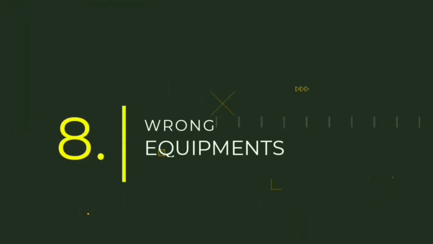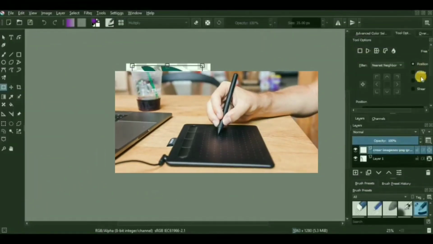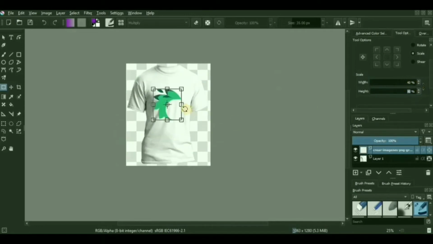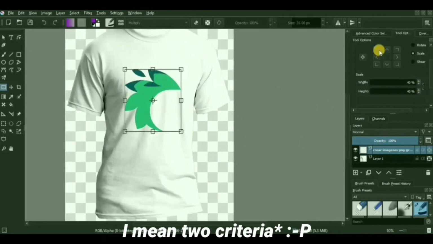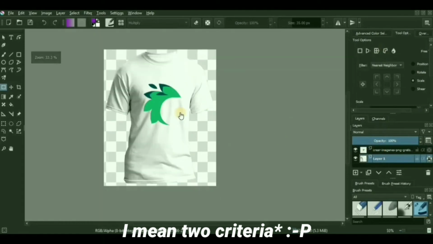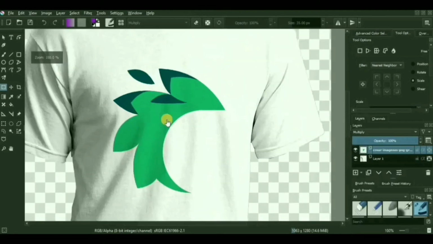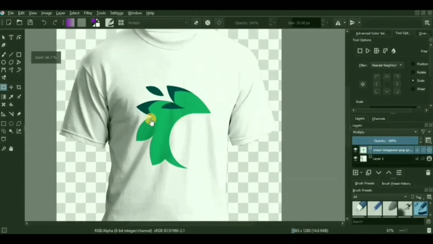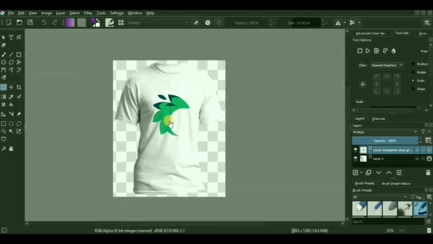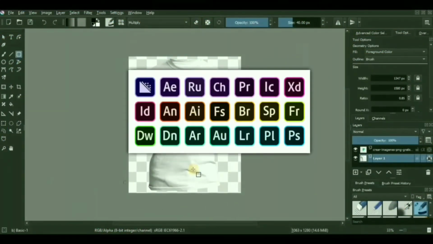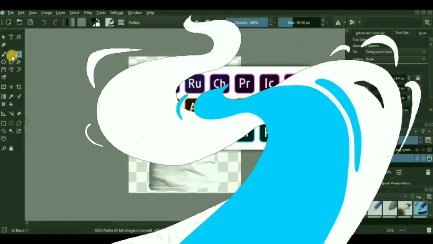Not using the right equipment. Basically, for a beginner artist, the best equipment will be any beginner level drawing tablet and any open source painting or photo editing software. For selecting a software, there should be only one simple criteria: the most effective and the most suitable. Selecting a drawing tablet as your hardware is totally up to you, your budget, your convenience. But since you're new to digital artwork, I won't recommend you to get a hold on those software bundles provided by Adobe, because they are ridiculously expensive for no reason, especially for beginner artists.